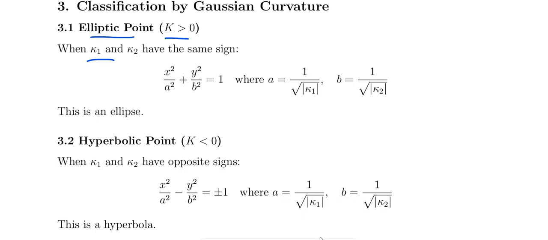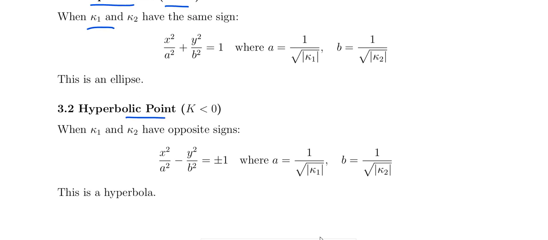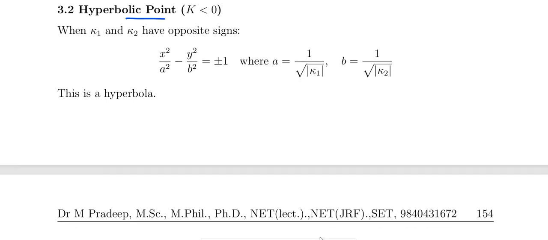And hyperbolic point, where kappa is less than 0. In this case, x square by a square minus y square by b square equals 1, that is minus 1 or plus 1. Because of the hyperbolic formula, x square by a square minus y square by b square equals 1, or y square by b square minus x square by a square equals 1. So here we have plus or minus 1. In this case, a is 1 by root of mod of kappa 1, and b is 1 by root of kappa 2. So this is the hyperbola.